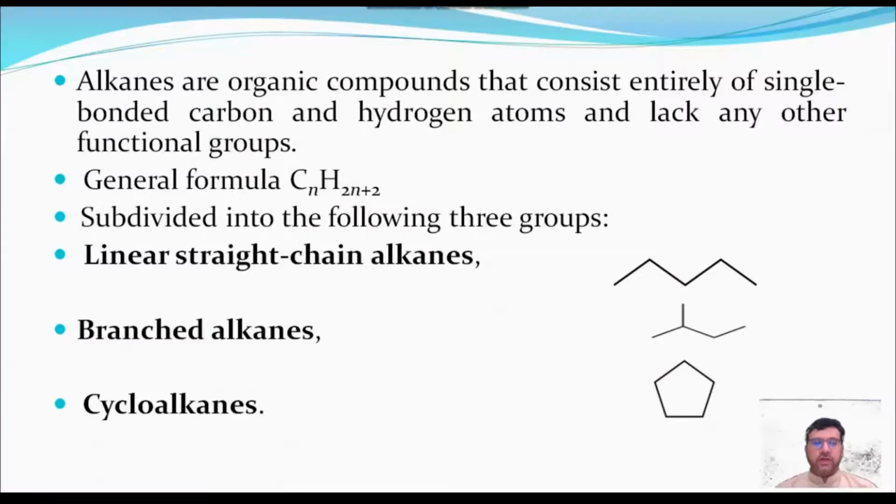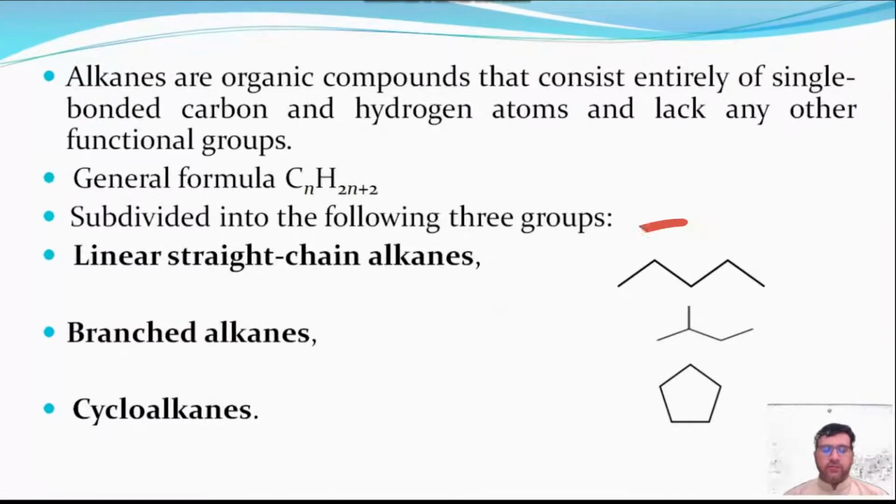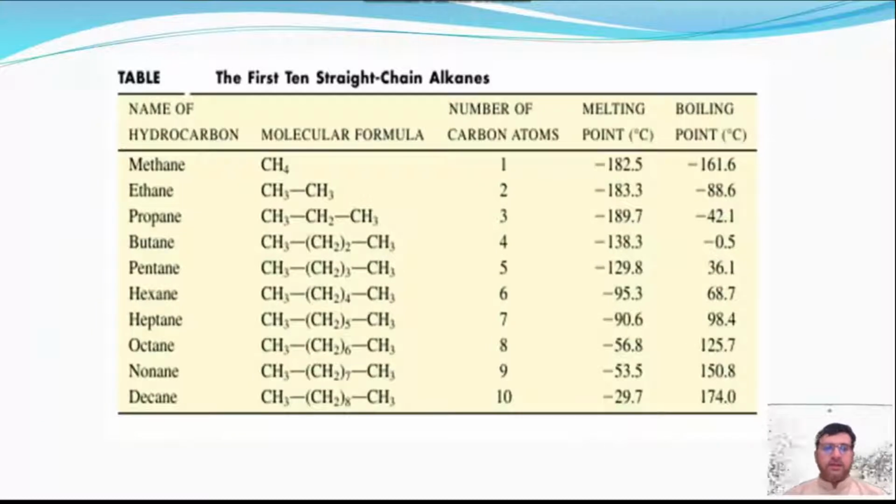Alkanes are saturated hydrocarbons. These are subdivided into three main groups: linear straight chain alkanes, branched chain alkanes, and cycloalkanes. For example, n-pentane, isopentane, and cyclopentane, respectively. In this table, we listed the first 10 straight chain alkanes, names of hydrocarbons, their molecular formula, number of carbon atoms, melting points, and boiling points.